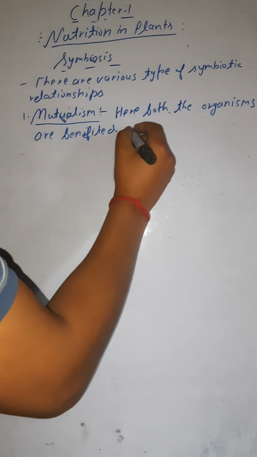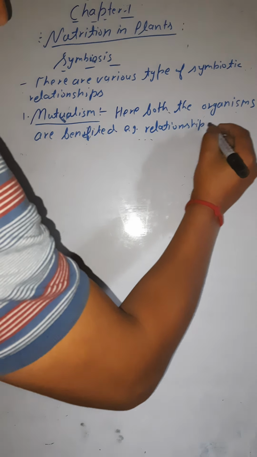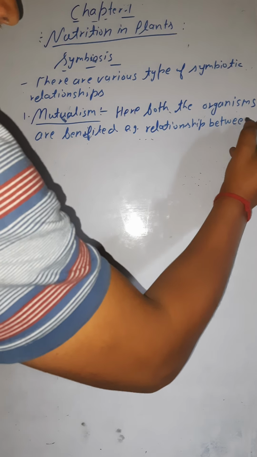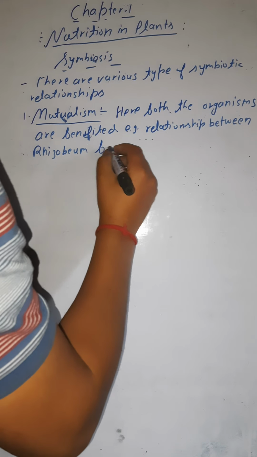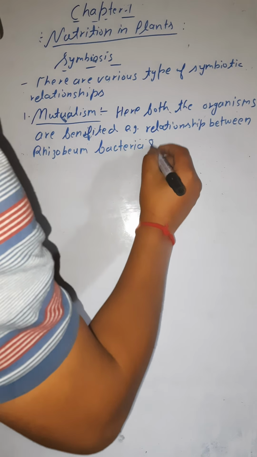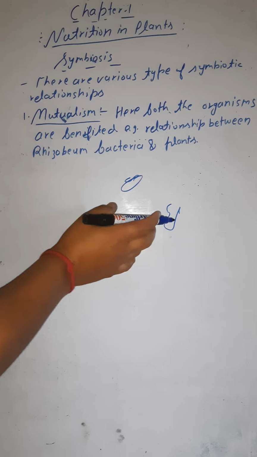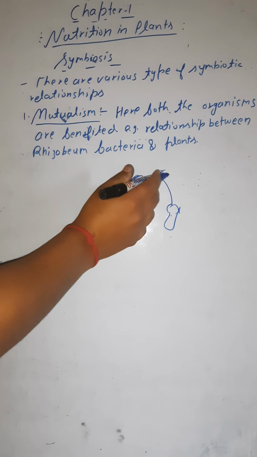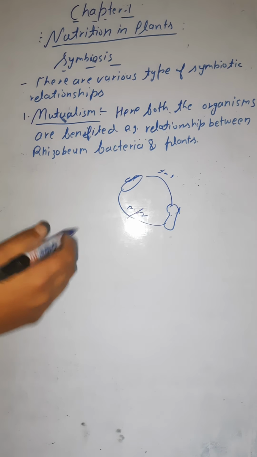For example, you can take the relationship between rhizobium bacteria and plants. And one more, you have the relationship between the fungus and the algae. The algae is providing food to the fungus, and in turn the fungus is providing minerals and nutrients to the algae.